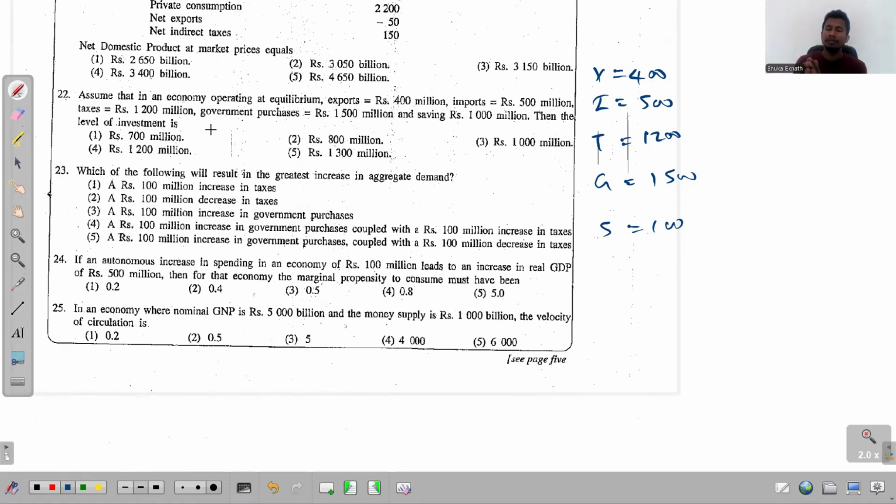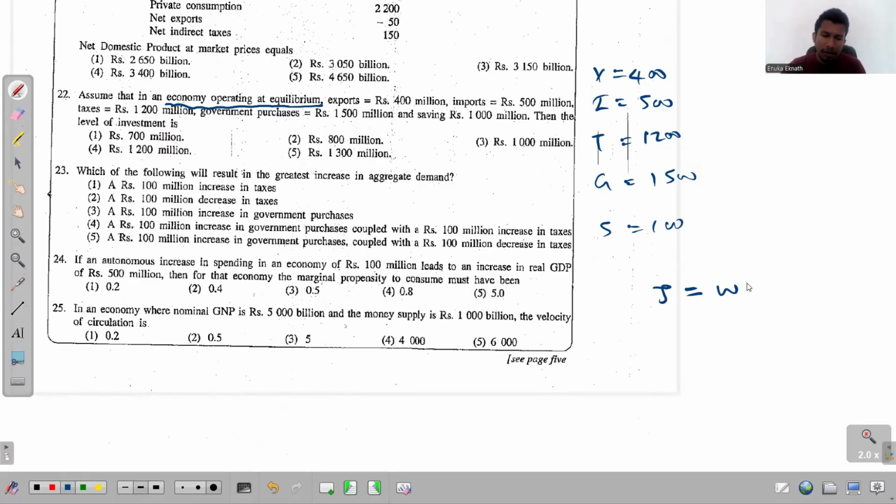Okay, by looking at the question, see the way that it gives you the values. They say assume that in an economy operating at equilibrium, which means the macroeconomic equilibrium, the equilibrium of the entire economy. So when the macroeconomic equilibrium occurs, the level of injections become equal to the level of withdrawals in the economy. W stands for the withdrawals here.